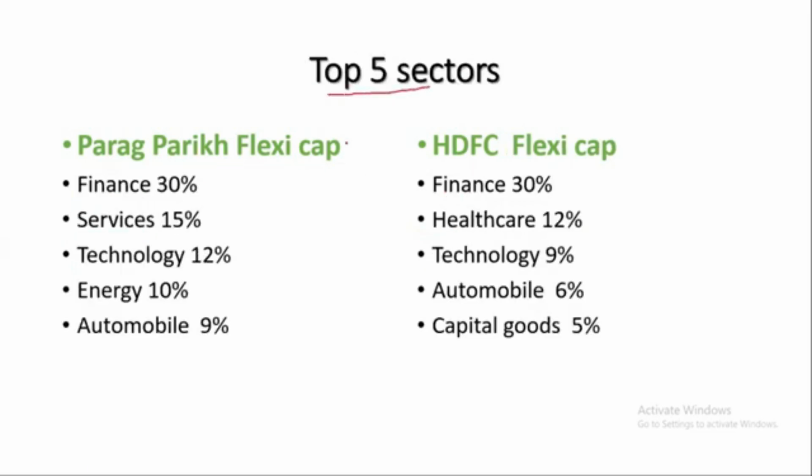If you look at the top 5 sectors in Parag Flexi Cap Fund, 30% of allocation is into finance, 15% into services, 12% into technology, 10% into energy, 9% into automobile. In the HDFC Flexi Cap Fund, here also 30% of allocation is into finance, both are the same. Then 12% into healthcare, here 12% into technology, whereas 9% in Parag. Here 9% into automobile, there 6% into automobile. Then 5% into capital goods.